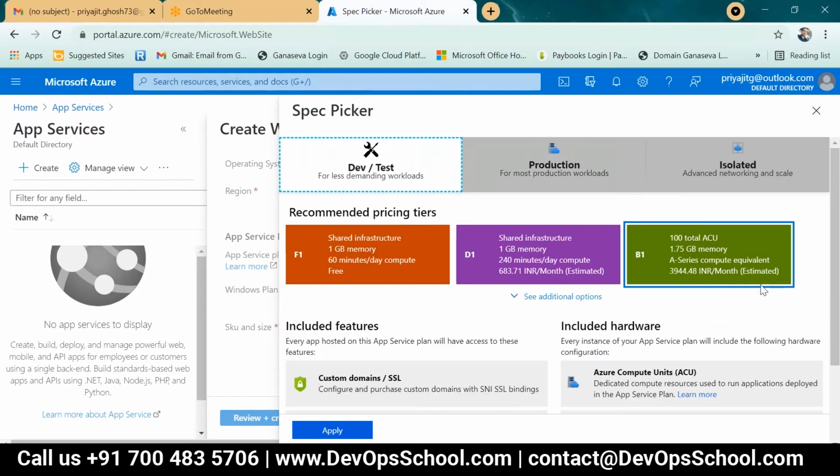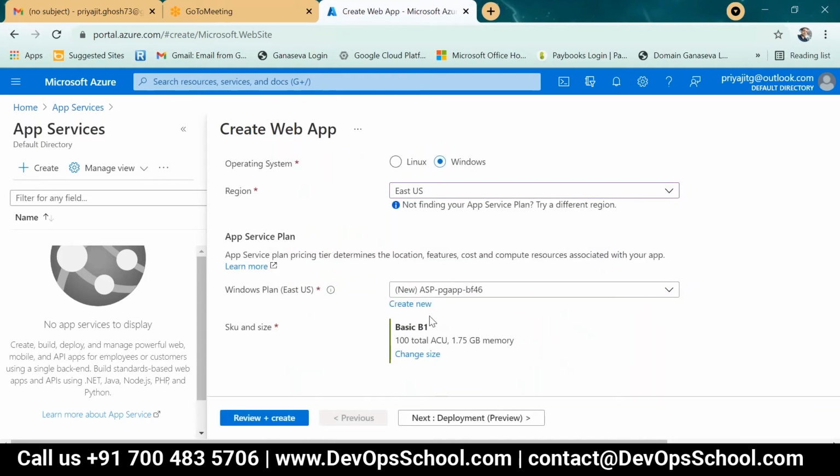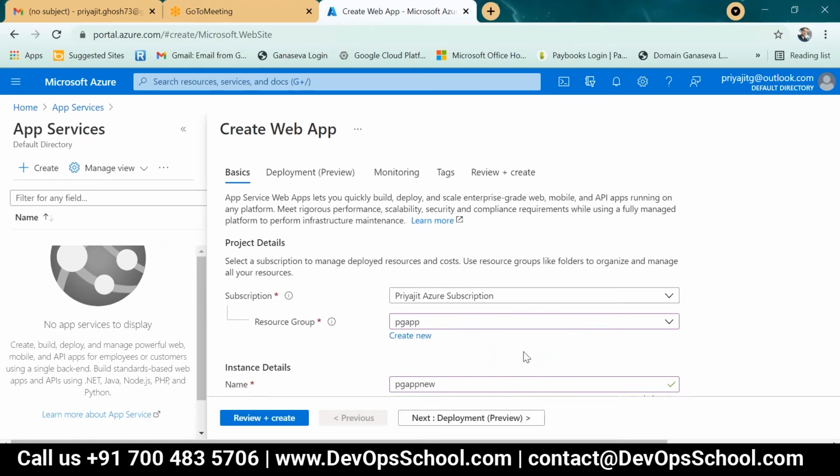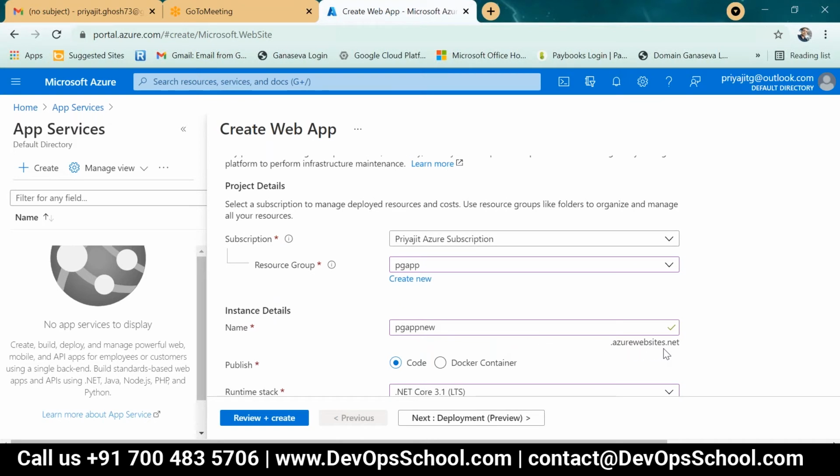So dev test, select B, apply this portion. Let me go from the top. We need to create a resource group, then give a name for the web app instance. azurewebsites.net is the extension, so this name is the actual web app name. This extension we cannot change; it is by default. And then publish.